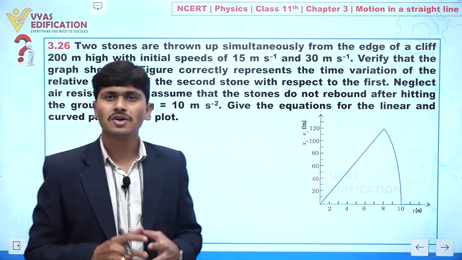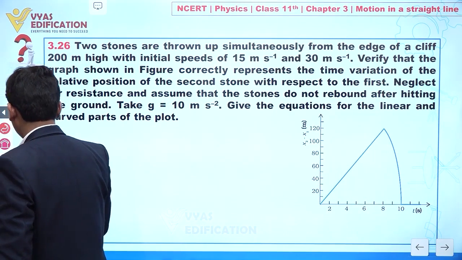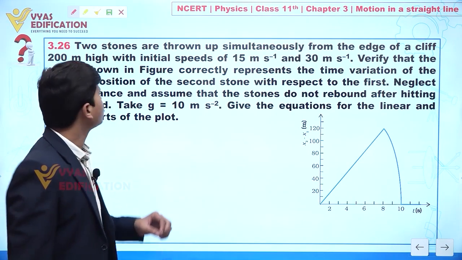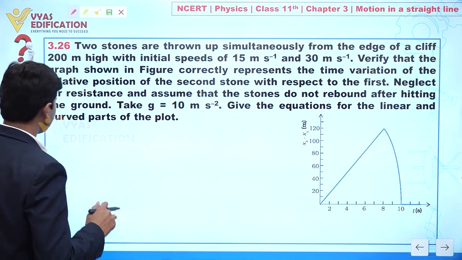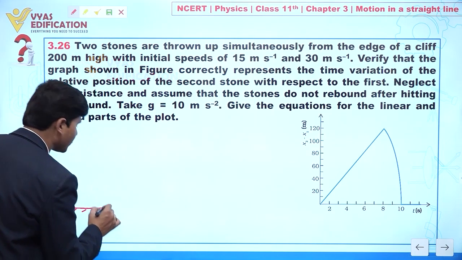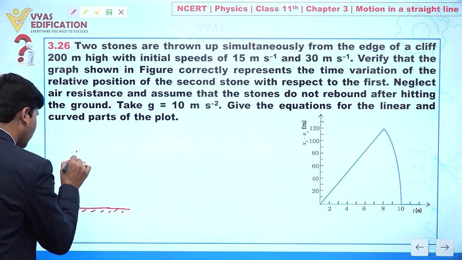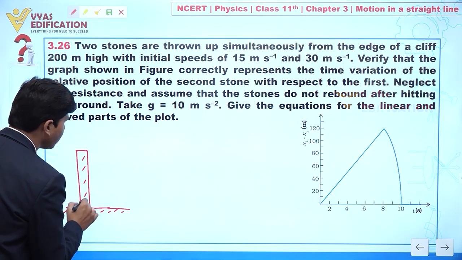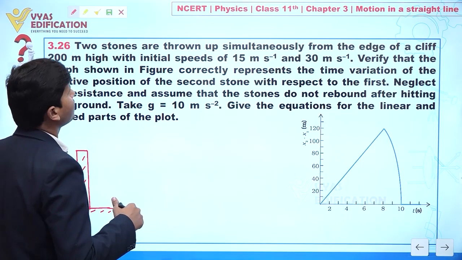Now let us try to solve this question. Clear? So concentrate on the screen. Now listen carefully. In this question two stones are thrown simultaneously from edge of a cliff. So let's suppose this is a reference. Let's suppose this is ground. Clear? Let's suppose here we have a cliff. And actually we are throwing two objects simultaneously in vertically upward direction.